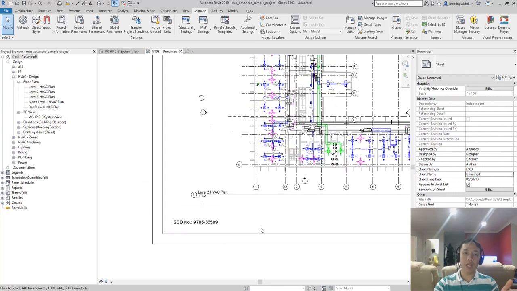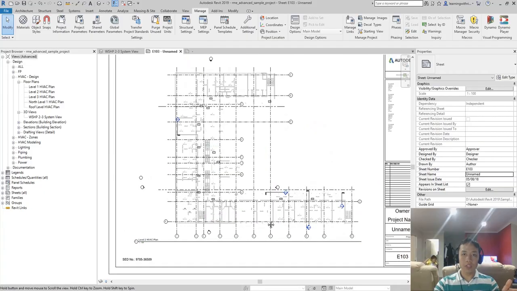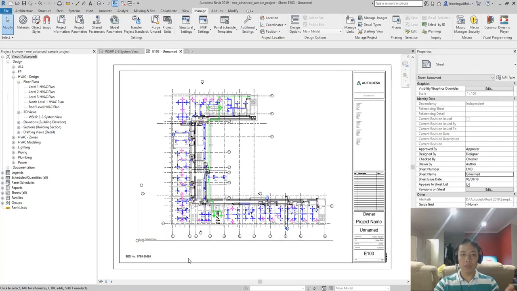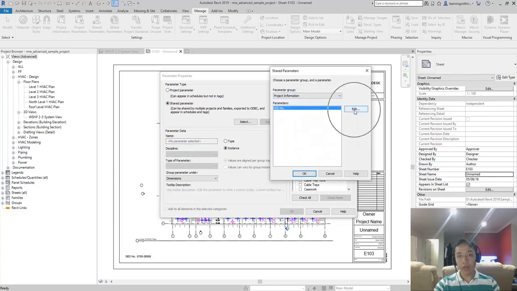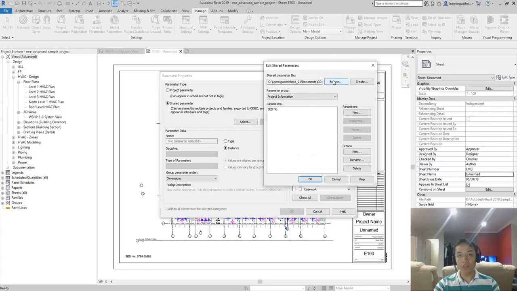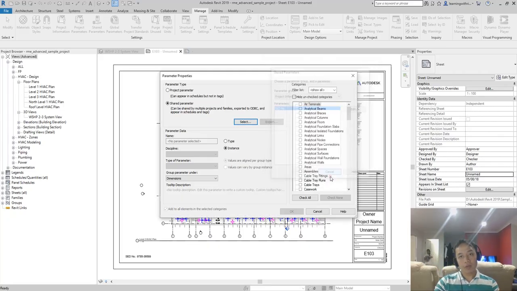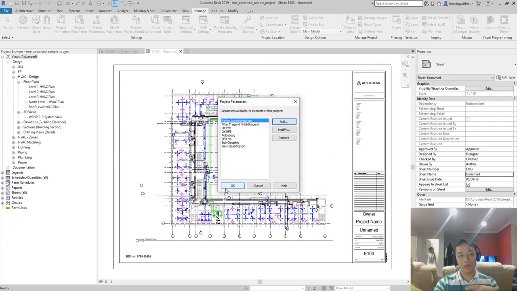All right. So basically, that's how you create your shared parameter. You can now use the shared parameter in your other project. For you to be able to do that, just select project parameters, then you can select add shared parameter, and select edit if you want to browse to another shared parameter that your company created. Right. So this is an example of creating a project parameter for project information.